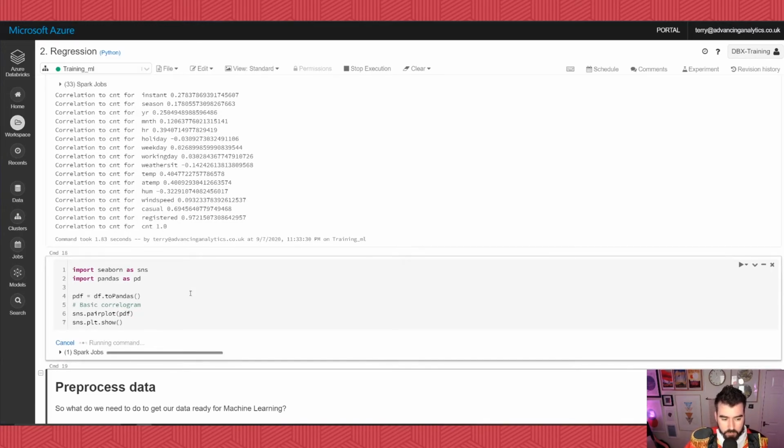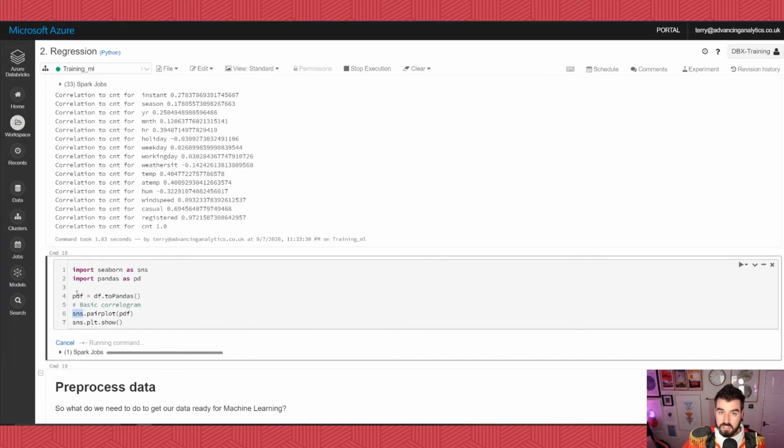Now we're going to run another function. Now this function here is using pandas, and it's using SNS, which is the shorthand for seaborn, okay? So what this is doing is it's saying, take our data and convert it into a pandas data frame. By default, Seaborn is a Python-only library. It doesn't work with a Spark data frame. So we have to convert that data frame into something that it does work with, which is pandas. Everything basically works with pandas, okay? Pandas being the most popular data manipulation package for Python.